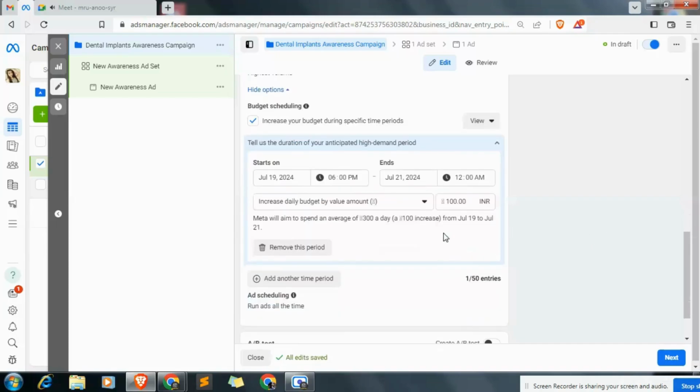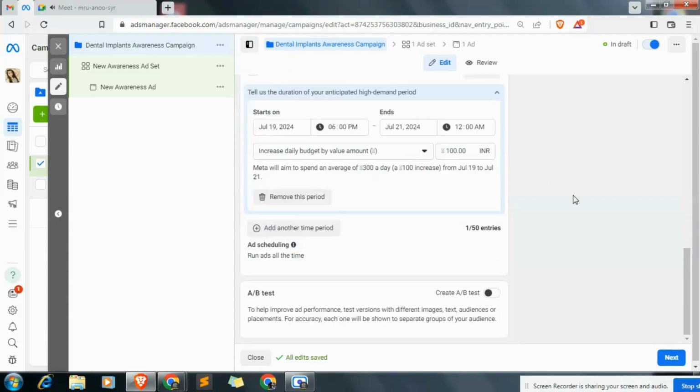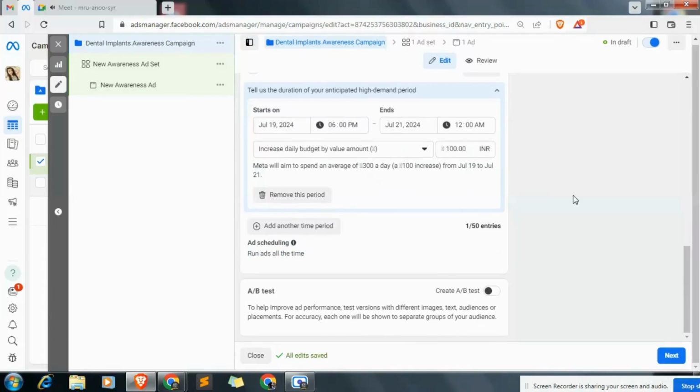Meta will aim to spend an average of the budget, but if we have a budget of some exact figure, the deduction will not be the same. That means it will either be higher than that amount, like 300 here, or lower than that amount. Okay. So we have created this time period duration for running our ad and spending more at that time. From this place, we can add another time period, and for now it will be running all the time.